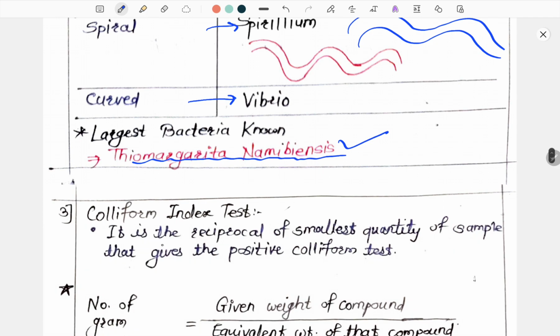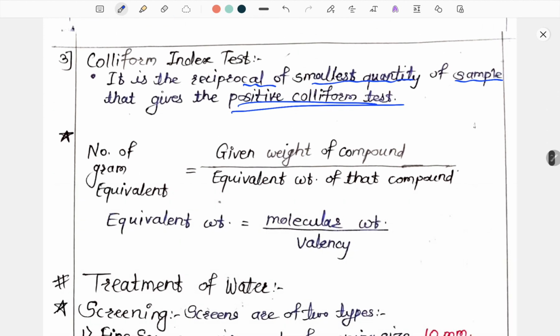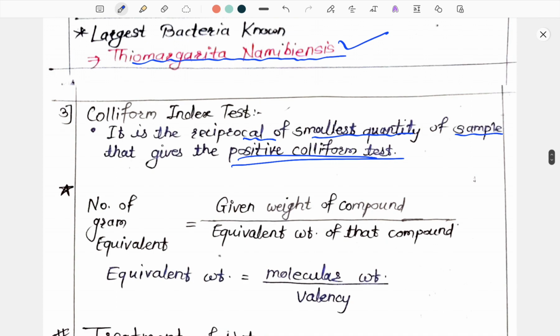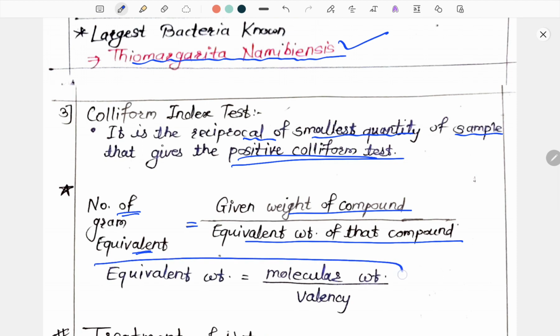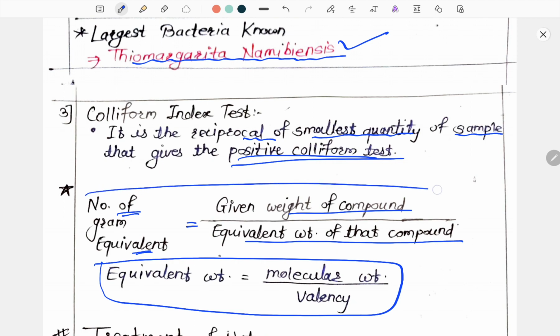Now the next coliform test is the coliform index. The coliform index test is the reciprocal of the smallest quantity of sample that gives a positive coliform test. So here one important formula: the number of gram equivalents can be calculated as given weight of compound divided by equivalent weight of that compound, and equivalent weight can be calculated by molecular weight divided by valency. These are some formulae.